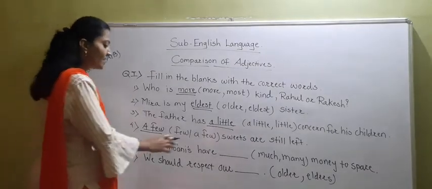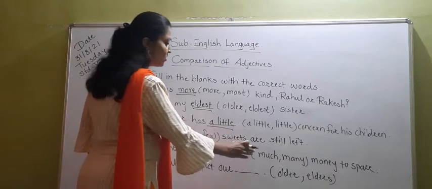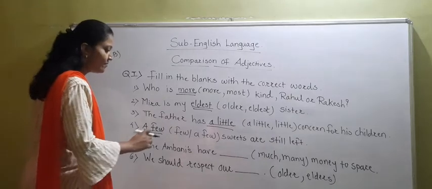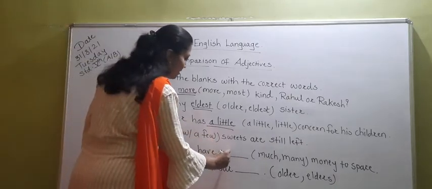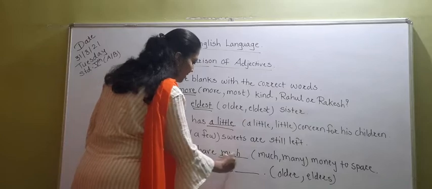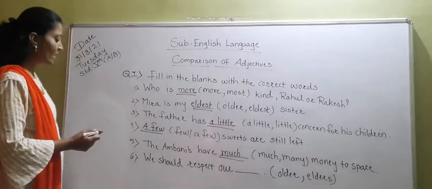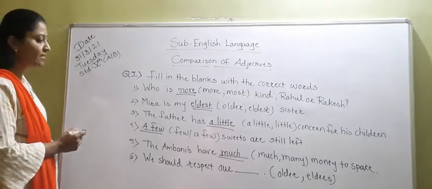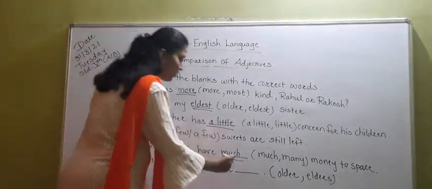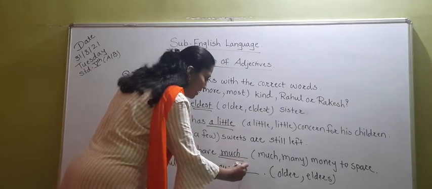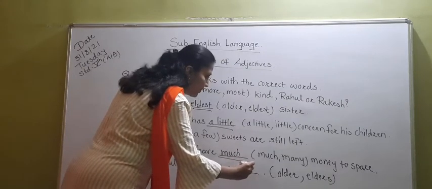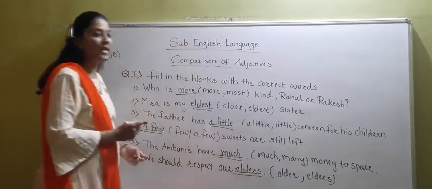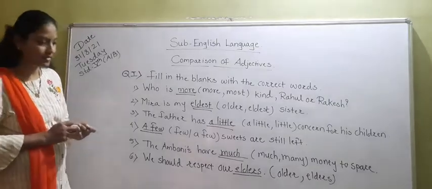The Ambanis have dash dash much, many money to spare. The Ambanis have much money. What we will use here? Much. Uncountable. Much money to spare. And sixth one, we should respect our elders, not older. So we have to write here elders. Now let's see the next sentence.